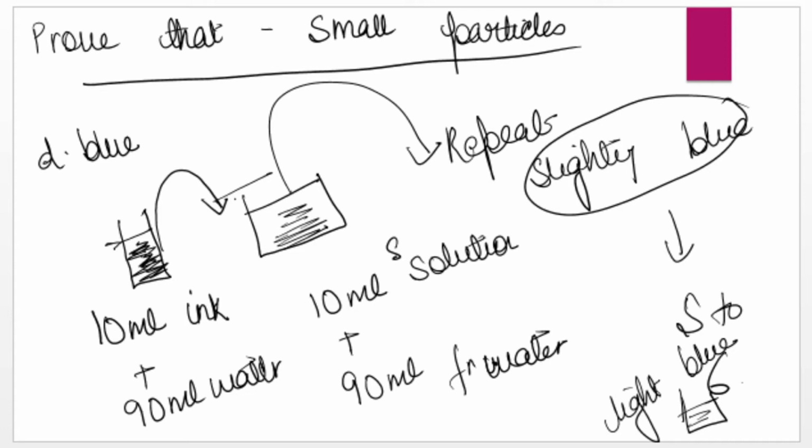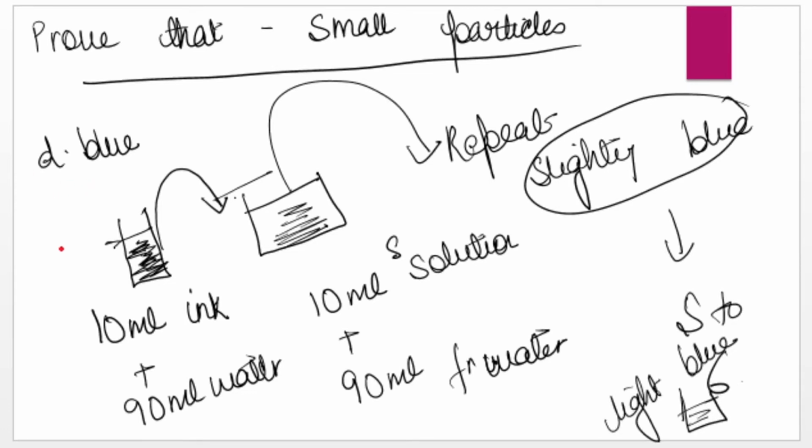What does this mean? This means supposing matter, this ink is made up of very large particles. Large particles means supposing in 10 ml there were 10 particles. 10 particles means on doing the experiment the first time, it may be possible that it will transfer only 5 atoms. In the third time, it will be possible for only 2 atoms or 2 particles. In the fourth time, 1, and fifth and sixth, I should have no particle, and that means there should be no color.